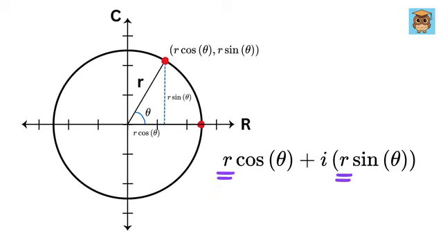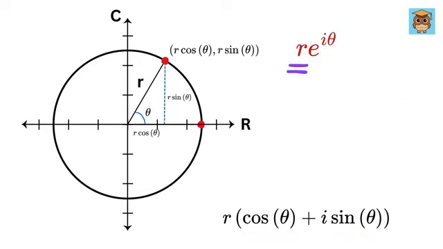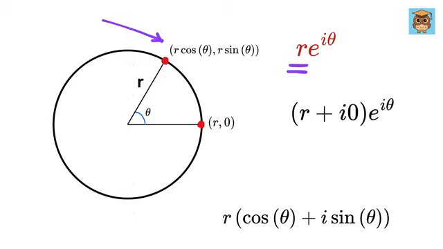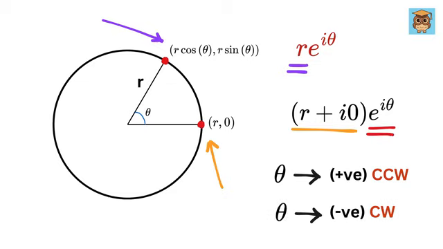Take r as common, and we get r times (cos theta plus i sin theta). Now we can use Euler's formula without getting into much technical detail. This will become r times e to the i theta. Also, this r can be written as r plus i times 0. Thus, this point can be obtained by taking this point and multiplying it with e to the i theta. Note that theta will be positive in the counterclockwise sense, and negative clockwise.